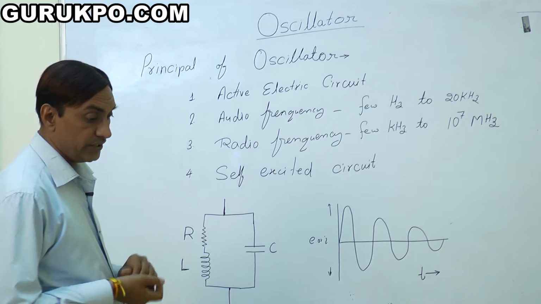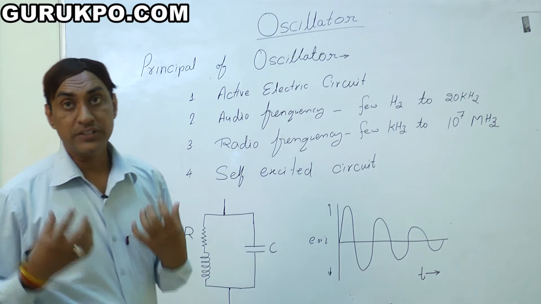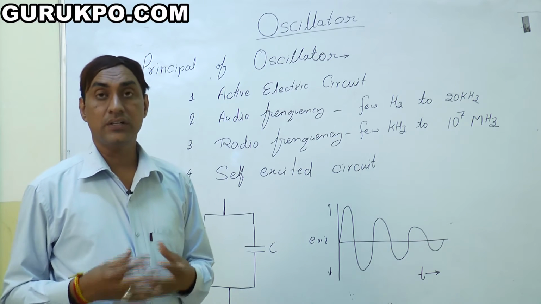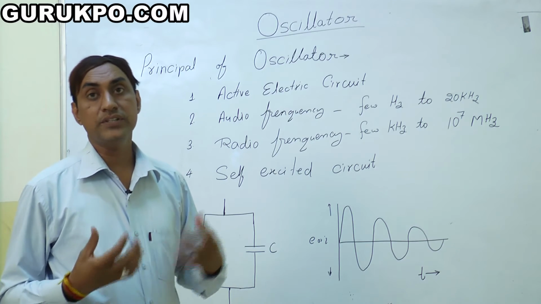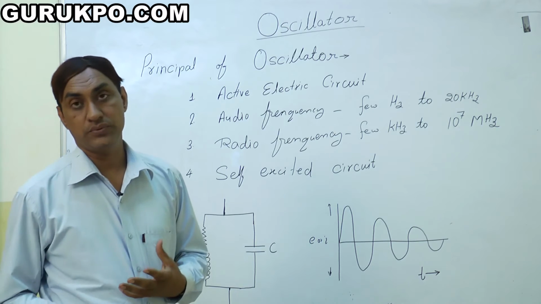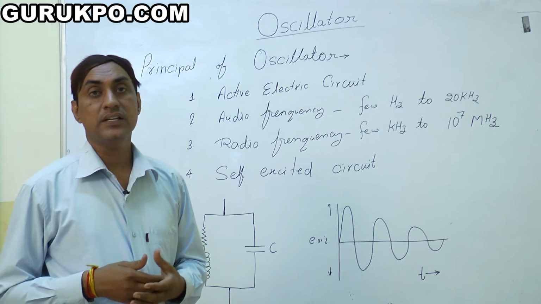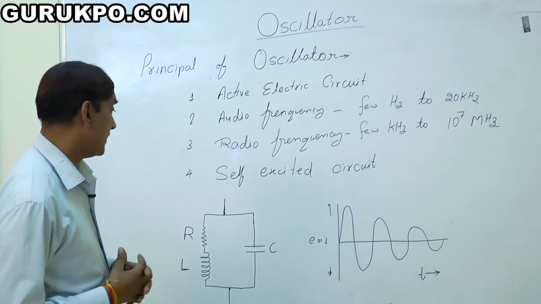Now we go to step 4: self-excited circuit. It is very clear. Self-excited circuit means it creates or generates a signal by itself. It means input has come, then it gives some feedback and generates the output. That's why we say this is a self-excited circuit. So here is the diagram.